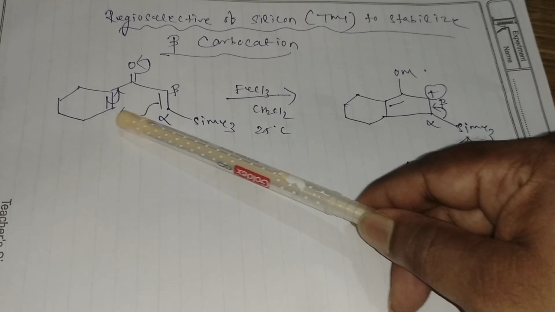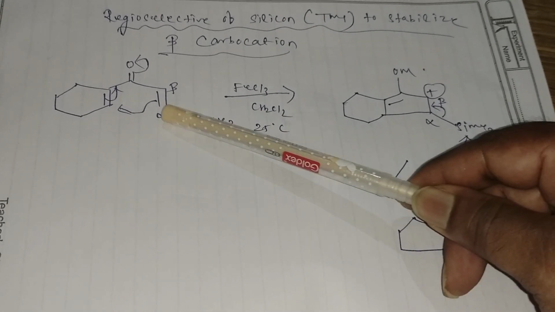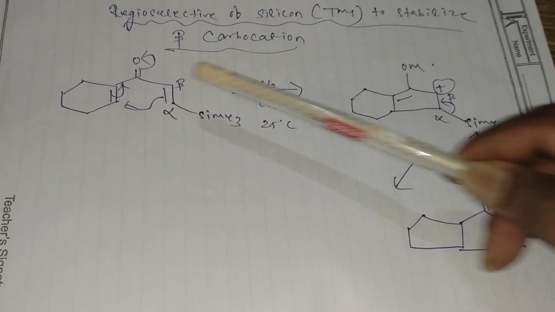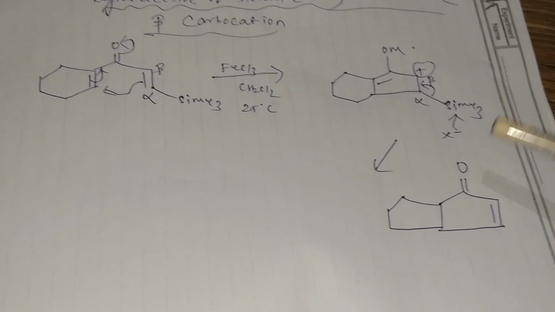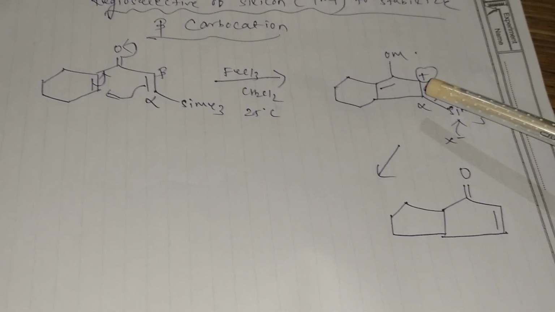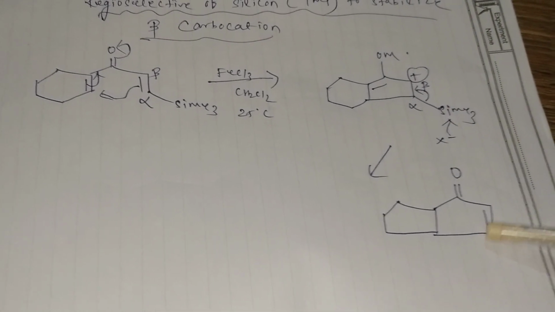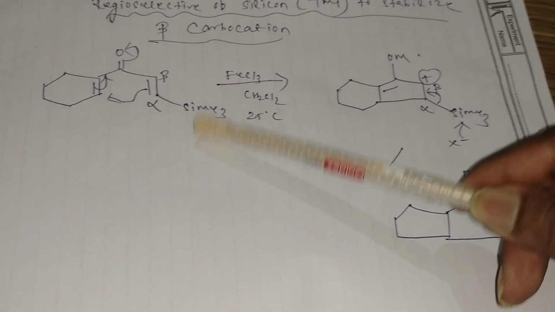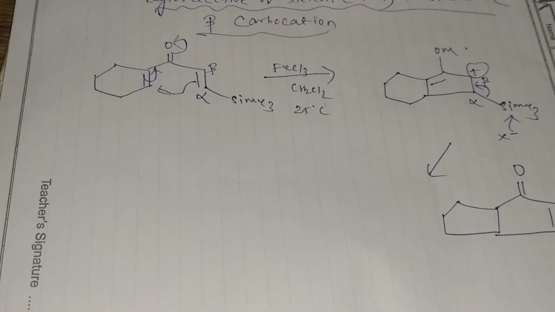That means after ring cyclization from that side, this is alpha. The silicon is attached to the direct carbon atom alpha, and that is beta. That means this carbocation will be stabilized by silicon after elimination. So after elimination, this beta carbocation will be stabilized by silicon. So definitely the double bond will form at that side where the silicon group is present. This is a very important and excellent regioselectivity.